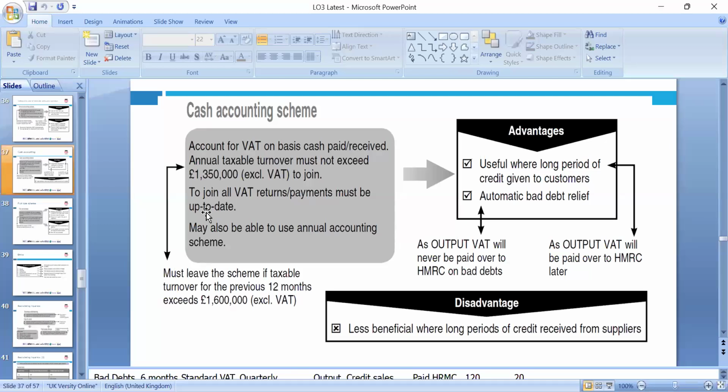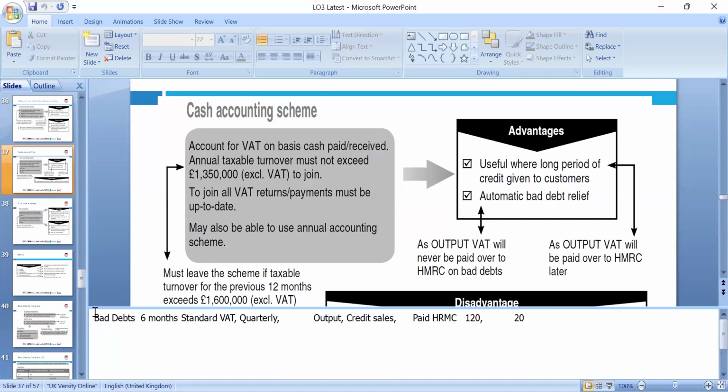So bad debts will be automatically adjusted because, of course, if you're receiving cash, you're making payment, then you're making payment to HMRC. Otherwise, the standard is you have to wait 6 months to claim the bad debt relief if you want the credit sale, credit purchase, and paid in HMRC. So we can look around these. Further, accordingly, when you do the return.